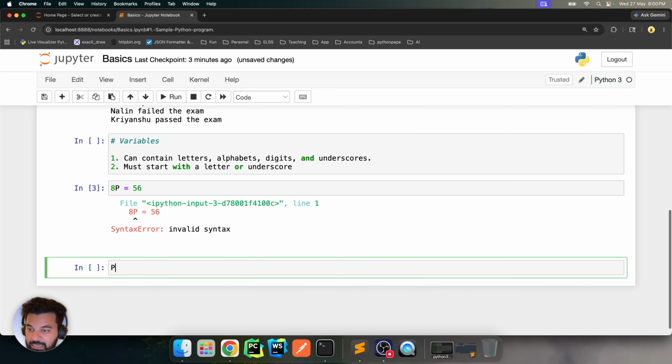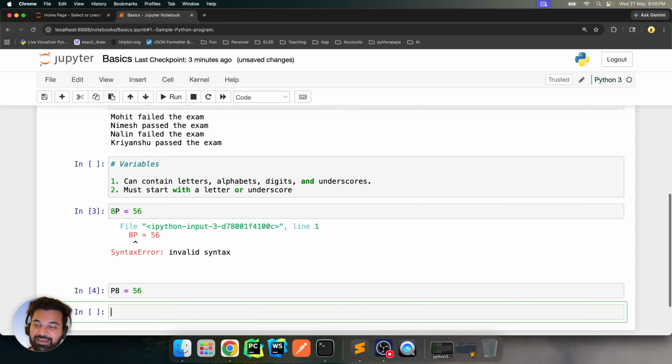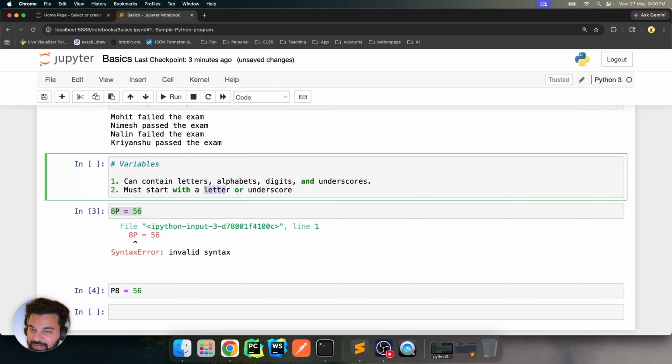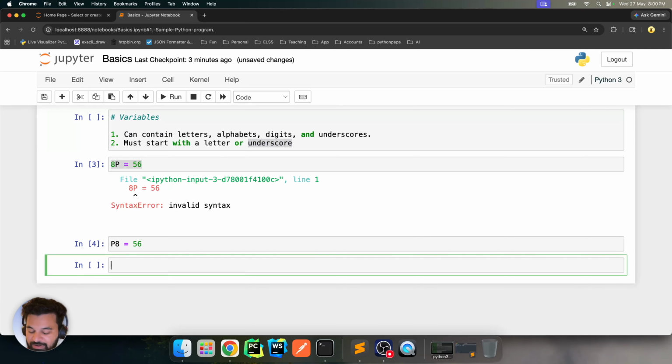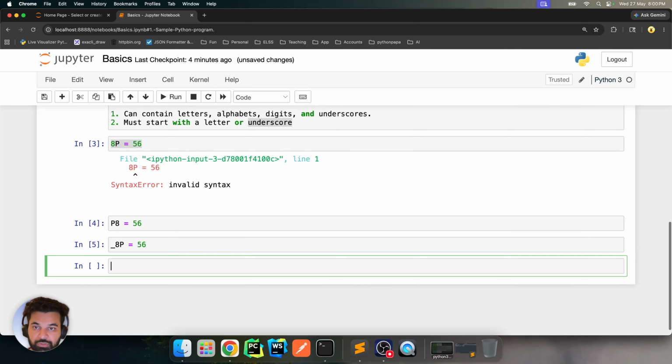But if I make it p8 and give it 56, this will work. You have to start it with either a letter or an underscore. You can have it with an underscore as well, like _8p equals 56, and this is also accepted because you are starting it with an underscore.